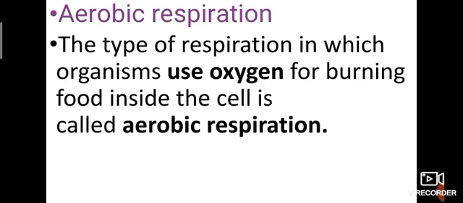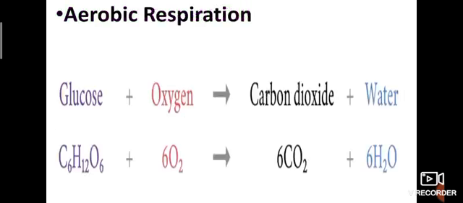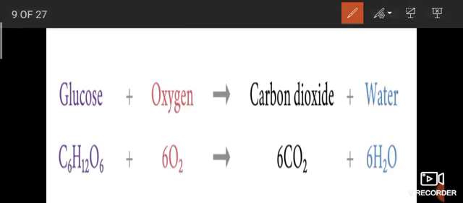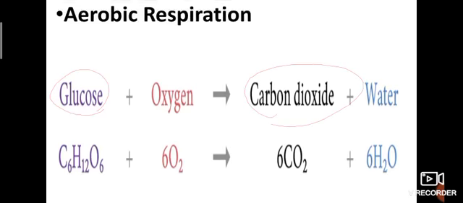See this, the same process: the use of oxygen in our body. After we take the food, the oxygen breaks down the food or glucose. After that we get carbon dioxide and water. This is aerobic respiration.